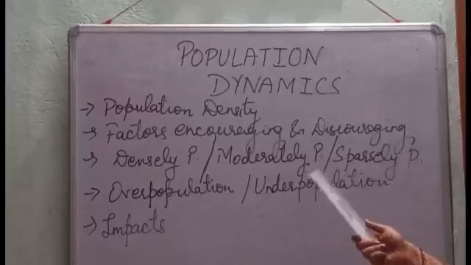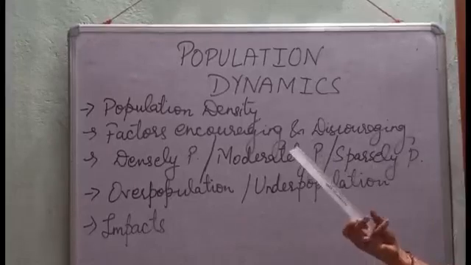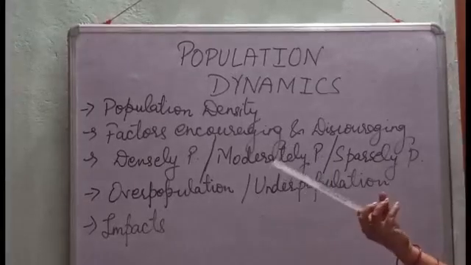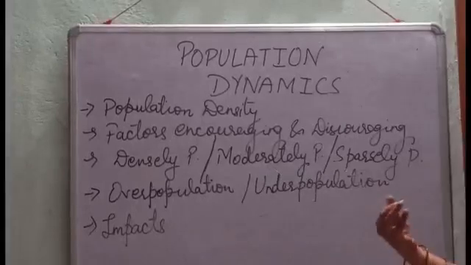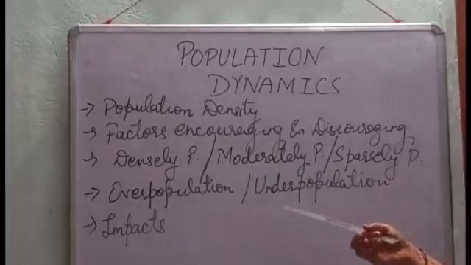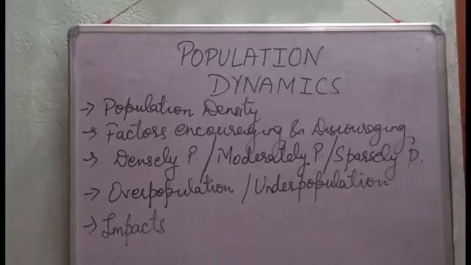Moderately populated regions are where the population density is neither too high nor too low, and densely populated where the population is much higher. Sparsely populated regions are like hot deserts such as Sahara, Kalahari, Thar Desert, and cold polar regions of Arctic and northern regions.